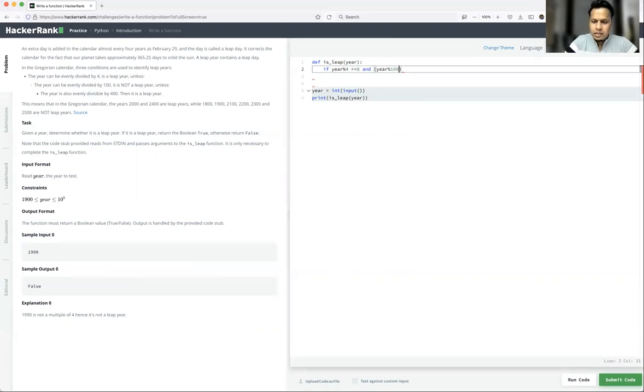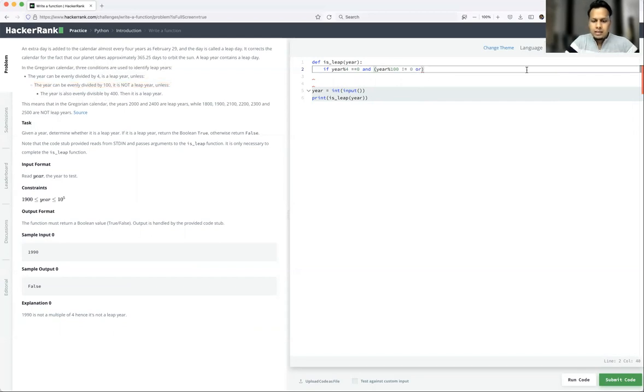If it is modulo 100 equal to 0, then it is not a leap year. Okay, then I should use a negate condition, right? If not equal to 0, it means it is a leap year, or because it has another condition, unless, so that we can put or. The year is also evenly divisible by 400.